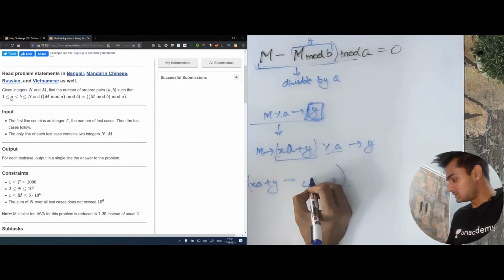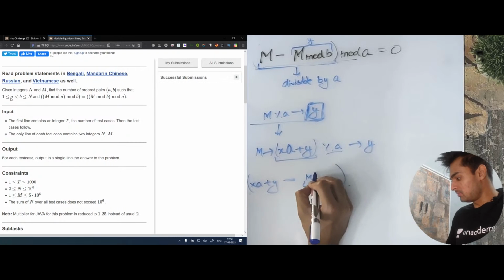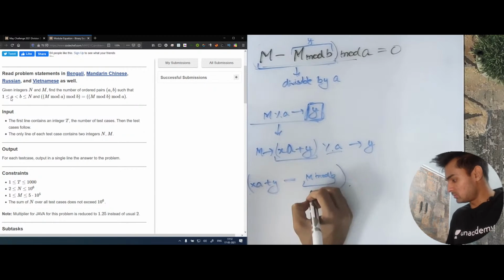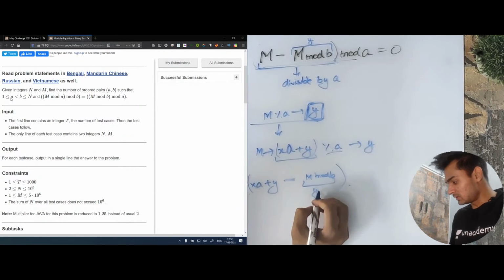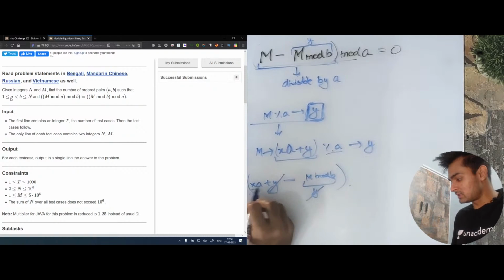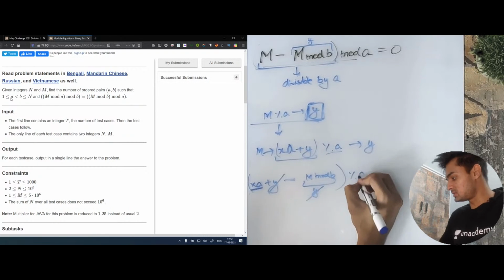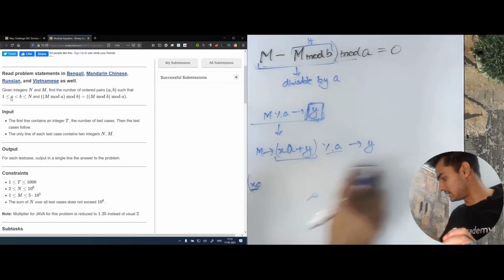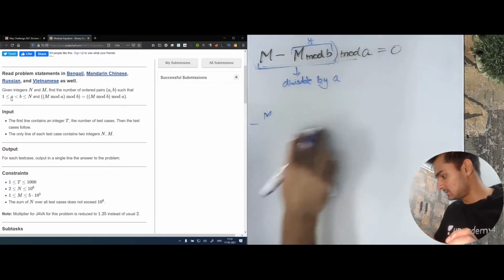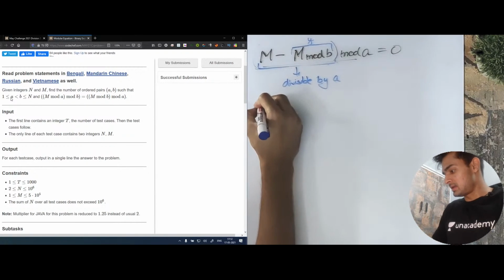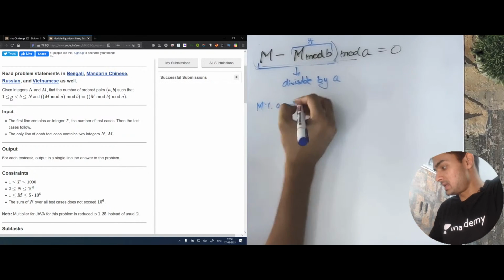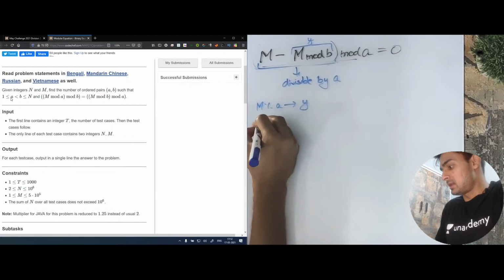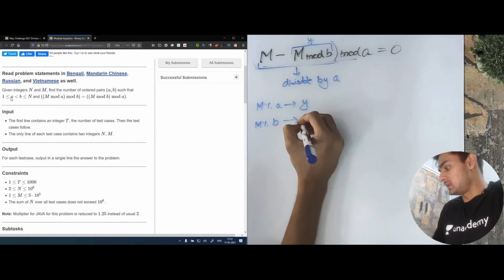And to do that, this should be equal to y. So basically m mod b should be equal to y, because if this is equal to y, this y will cancel out with this and this will become x times a, and x times a mod a will be 0. So basically what we get here is that if m mod a is y, then m mod b should also be equal to y.